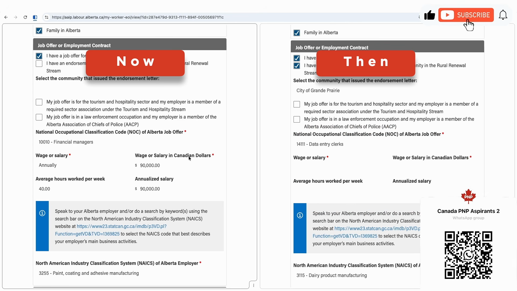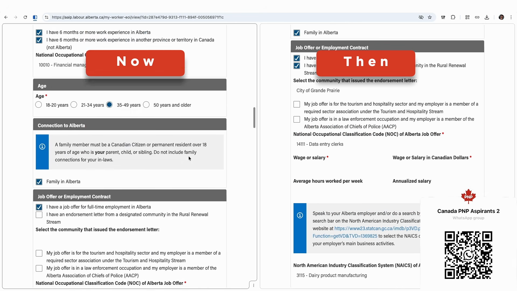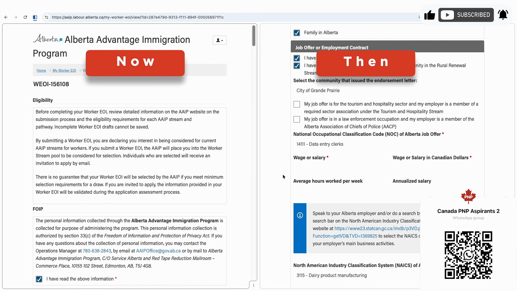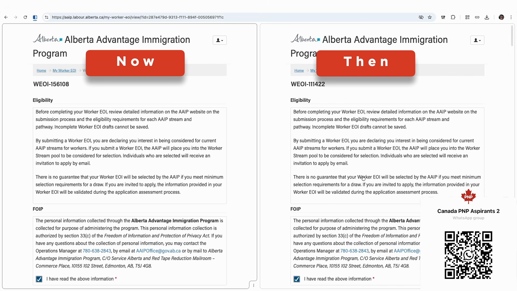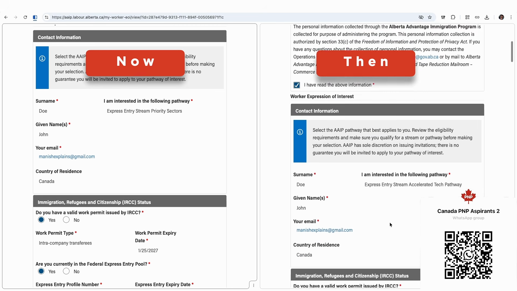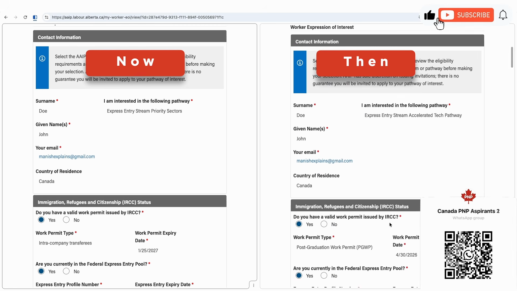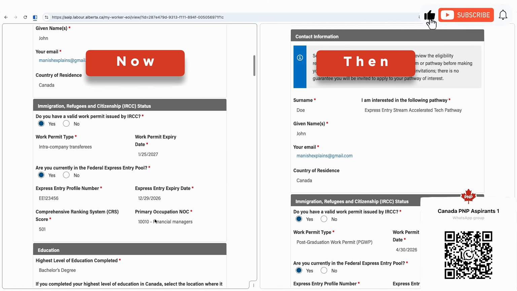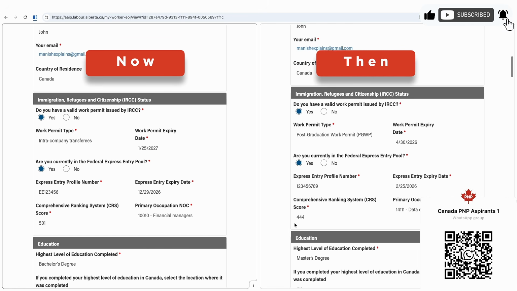Now let's do a quick comparison section by section, to see if anything material on the expression of interest has changed. The first section is as it is. Let's look at the contact information quickly. Contact information is the same. Nothing has changed. Even on the immigration status, nothing has changed.